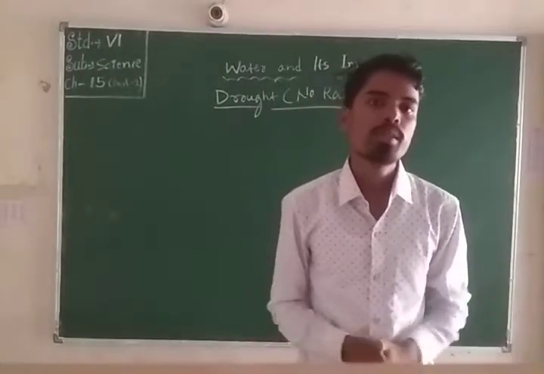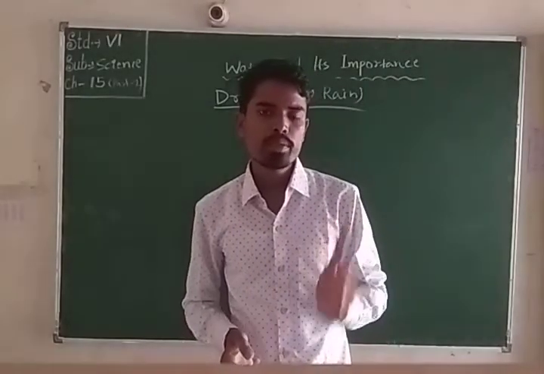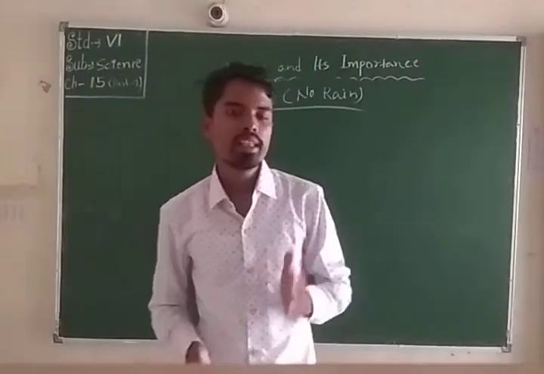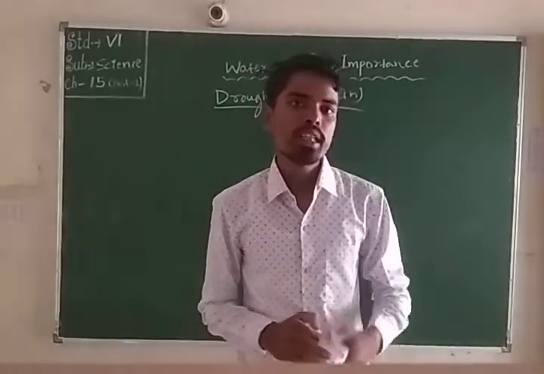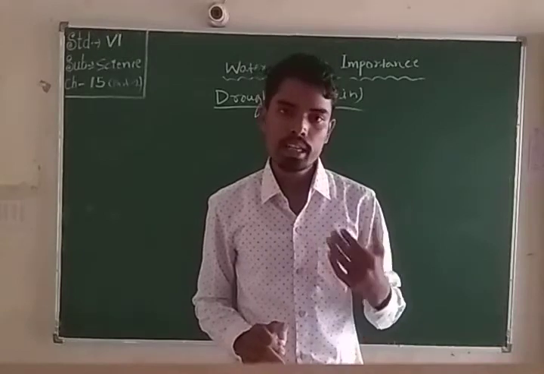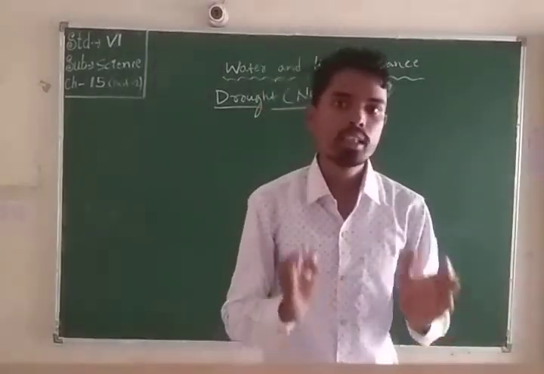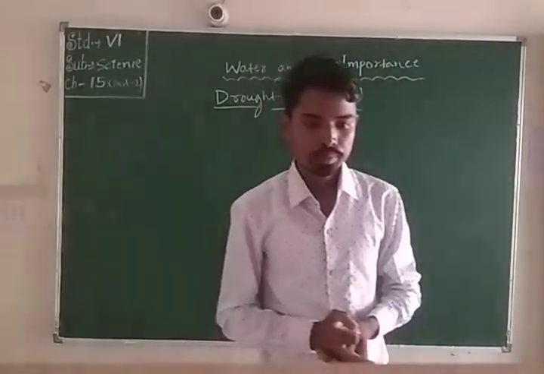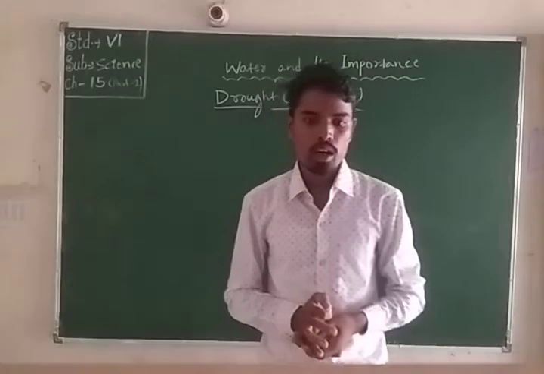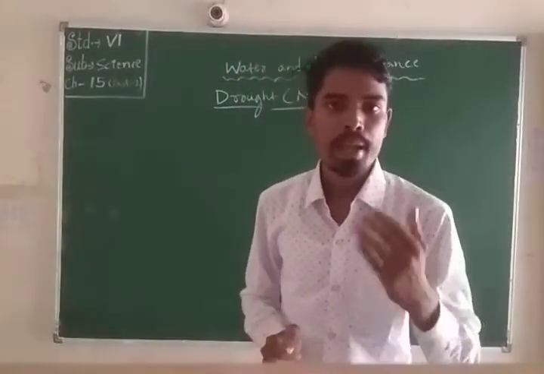What is an ecosystem? Ecosystem, students, is the relation between animals and their environment. What is an ecosystem? The relation between animals and their environment, which is mostly affected by drought. So animals and the natural environment are also affected by drought.